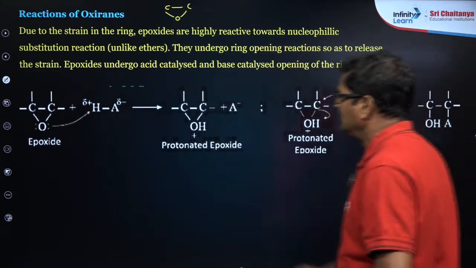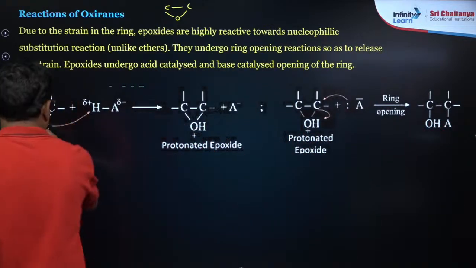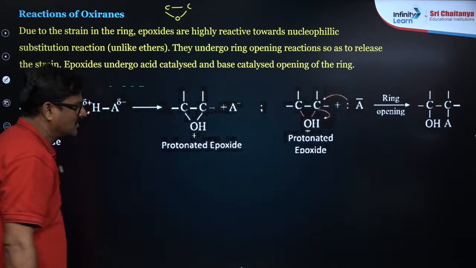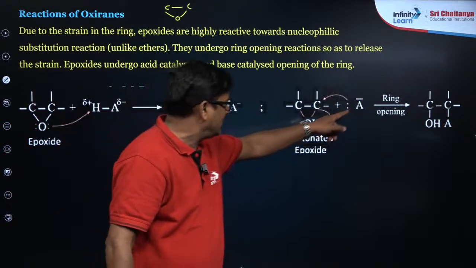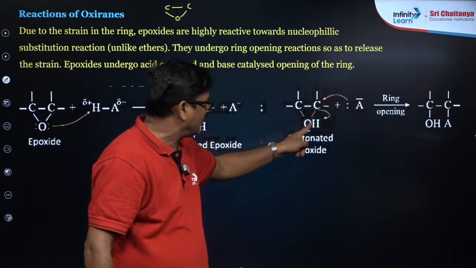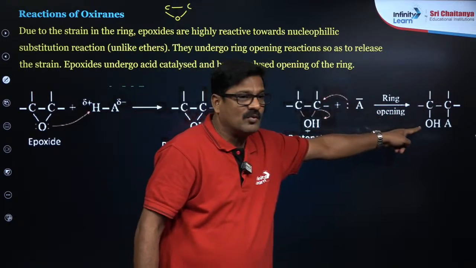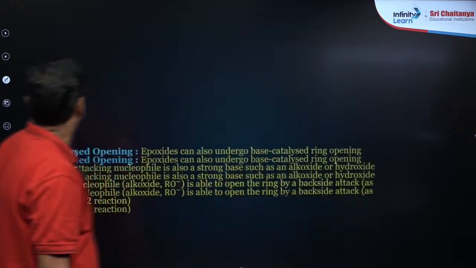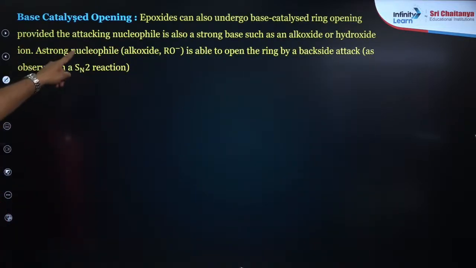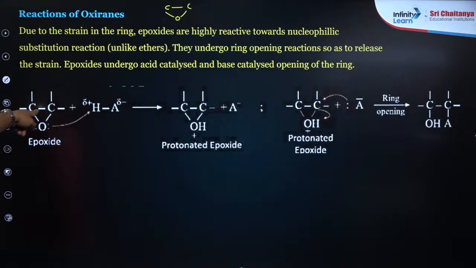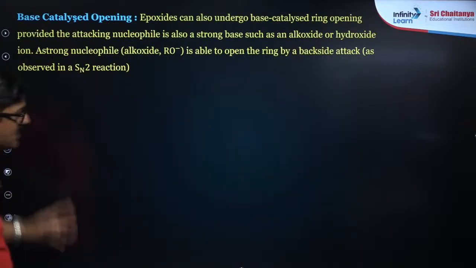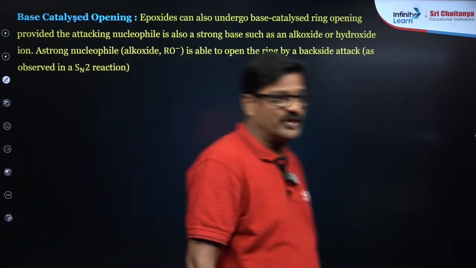You can see the epoxide, in the presence of an acid, the protonated epoxide is formed, and the nucleophile is going to attack this protonated epoxide. So this is ring opened. I am going to give you the example for this. Look at this. This is acid catalyzed, and this is base catalyzed. Epoxides can undergo base catalyzed ring opening, my dear students.